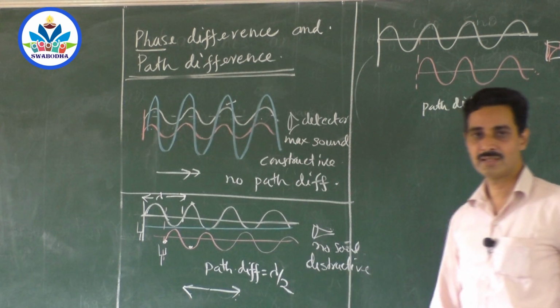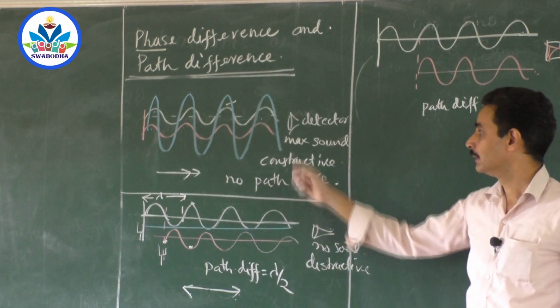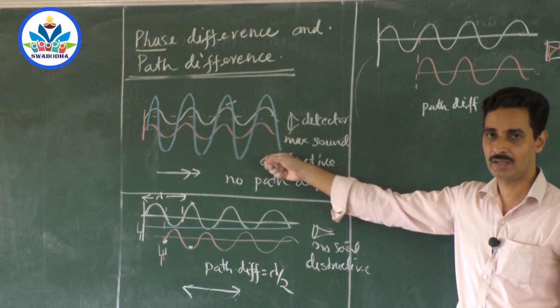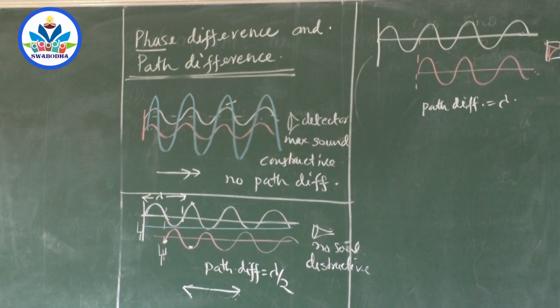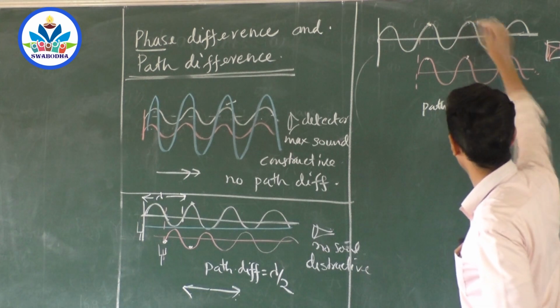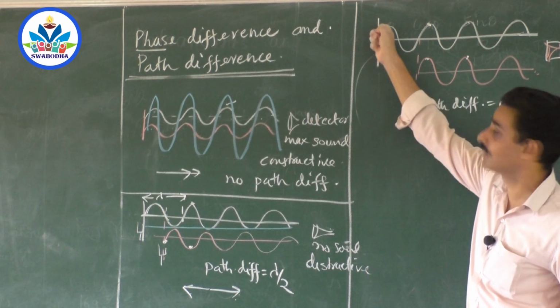Here the path difference is lambda by 2. And here there is no path difference at all. And here the path difference is lambda. Now, what is the condition if the path difference is lambda? Crest falls on crest. Again, whatever it may be, it may not be the first crest itself.